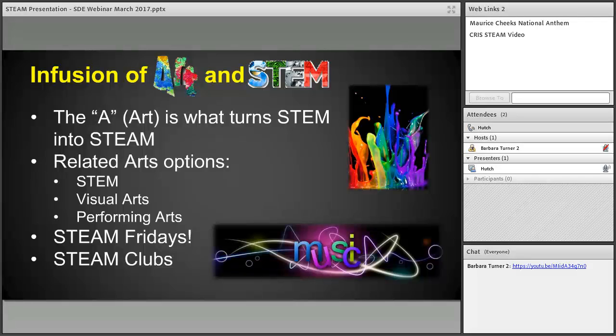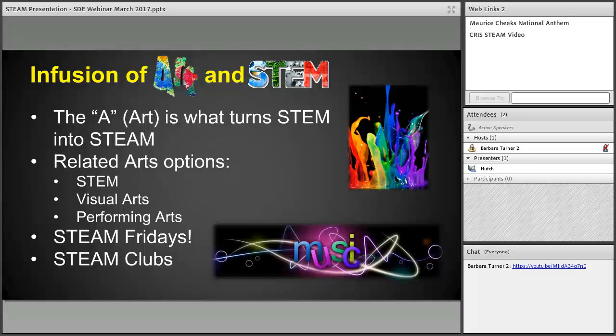So we really think about it, too, in terms of clubs, with the ideas behind some drama and social studies. You can take a content-related course, and you can talk about architectural history and the art and structure behind that. So it really lends itself to being able to infuse a lot of different areas of the arts into the math and the engineering and the science and technology you would typically think of there.